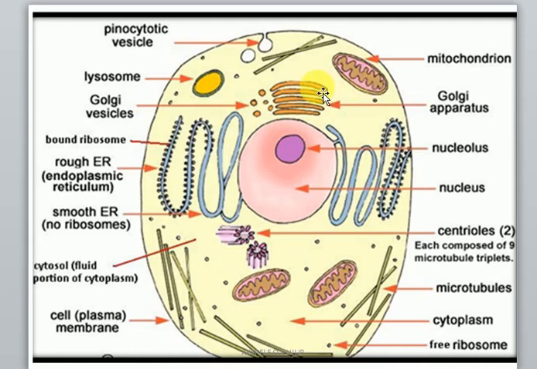This is the Golgi apparatus, which packages the structures within it. You can see vesicles here. These are the vesicles, and vesicles are structures that are used to pack things within the cell. So the Golgi apparatus is referred to as the packaging unit, processing unit, or distributing unit. Sometimes in some books we call it the post office of the cell, because it will package and distribute, how would I put it, it will post within the cell. So the Golgi apparatus helps to post things around the cell.